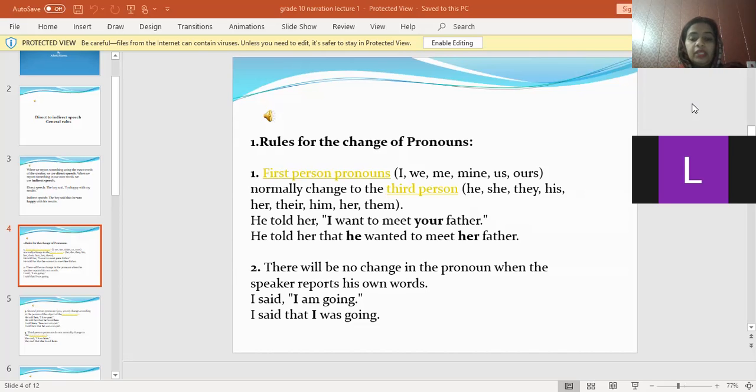For example, he told her, "I want to meet your friend." The subject in this speech is he. Now, what is the first person pronoun in the reporting speech?